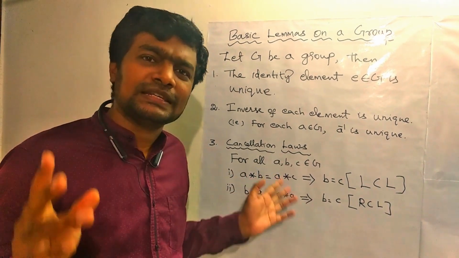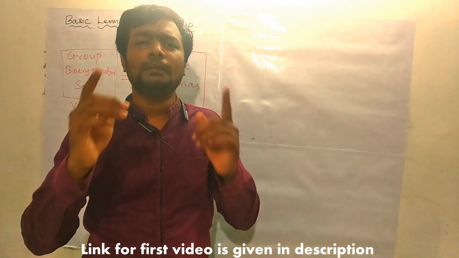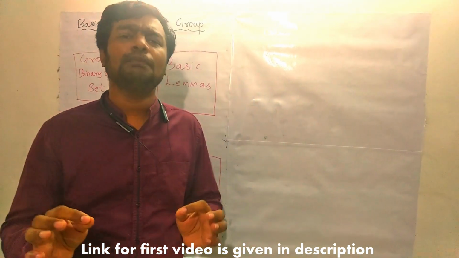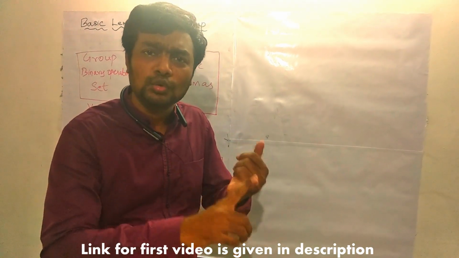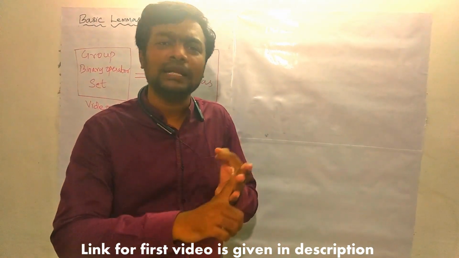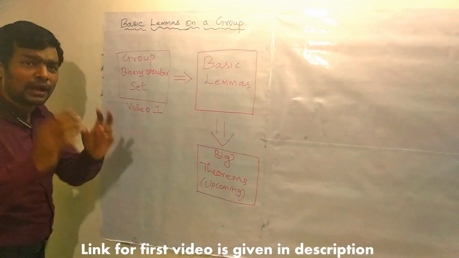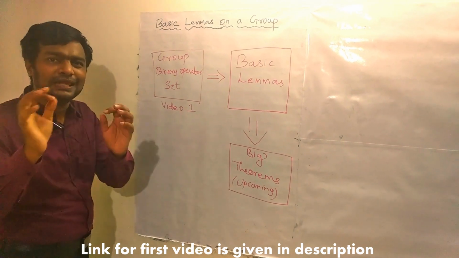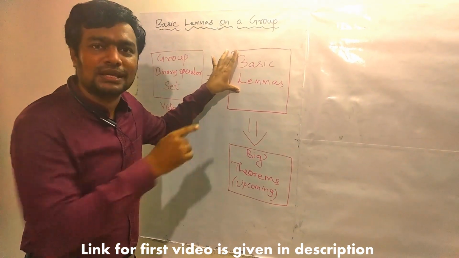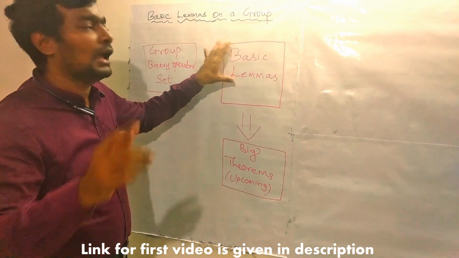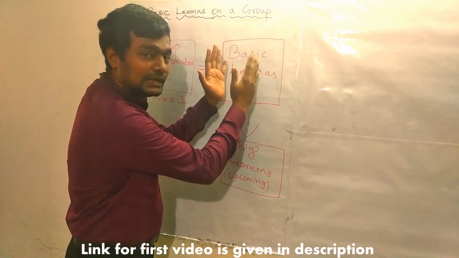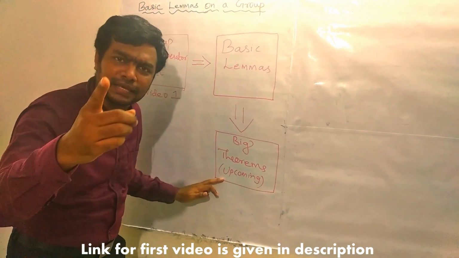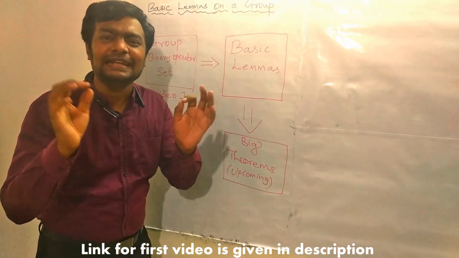Number three, cancellation laws. Before we go to the main proof, please go through my first video, because it is very important to have knowledge about what is a group, what is a set and what is a binary operator. If you have real knowledge about group, binary operator, set, then only you can understand these basic lemmas we are going to see today. And this knowledge will be very useful in understanding upcoming big theorems. So all of them are interlinked.